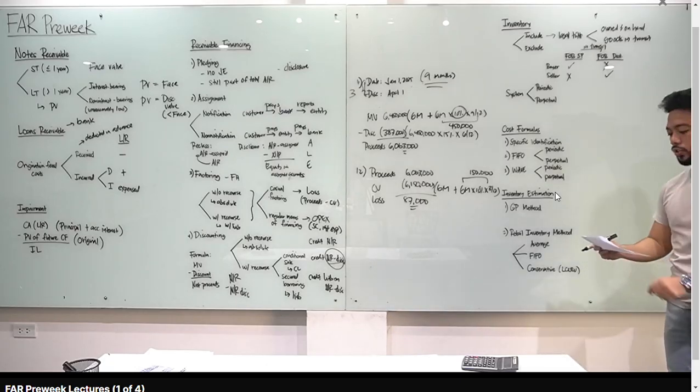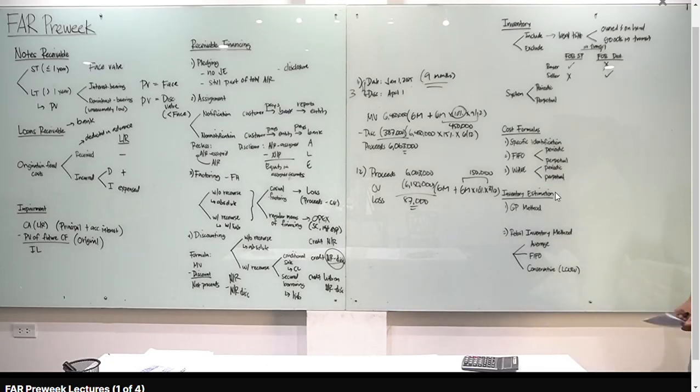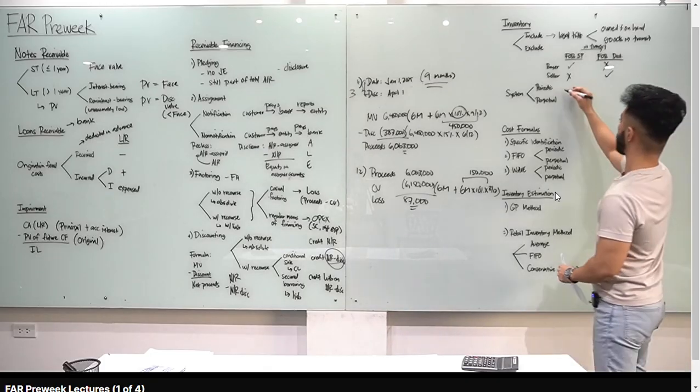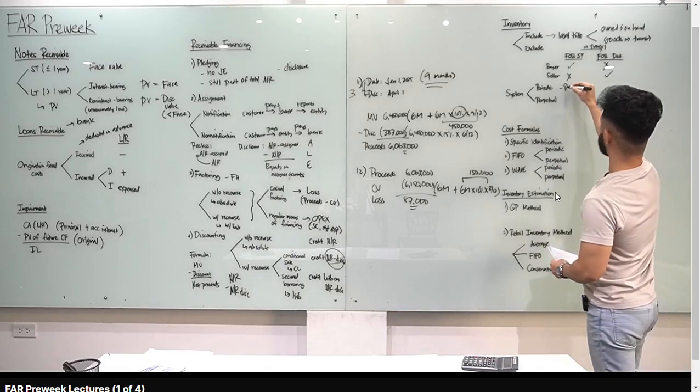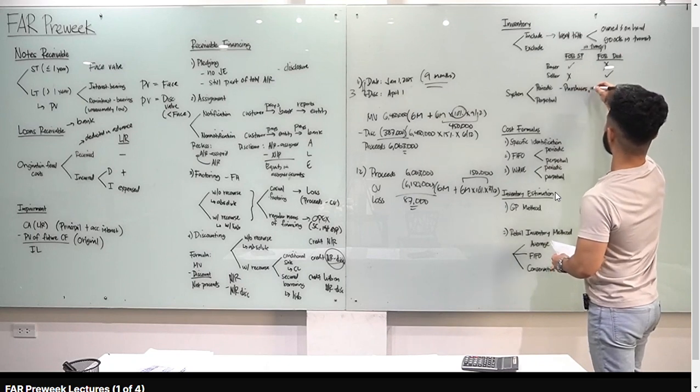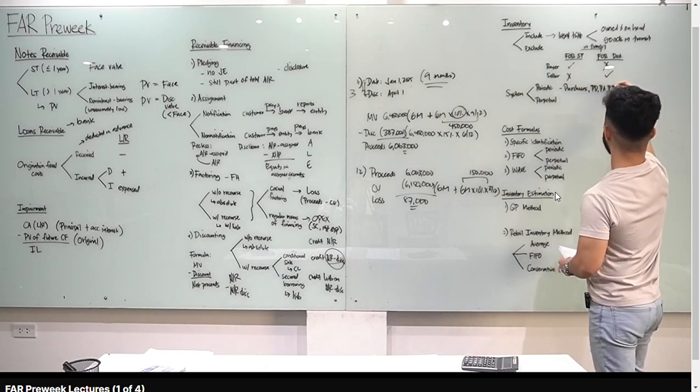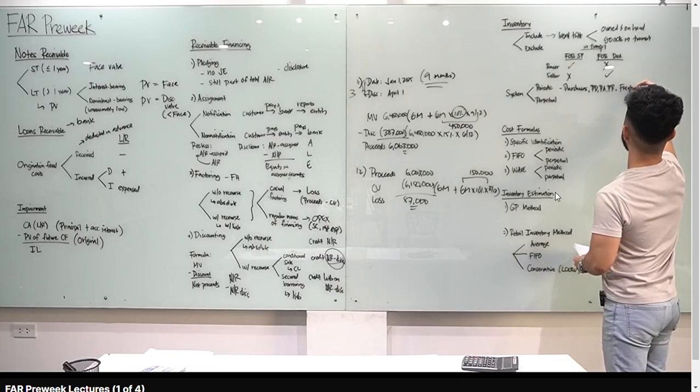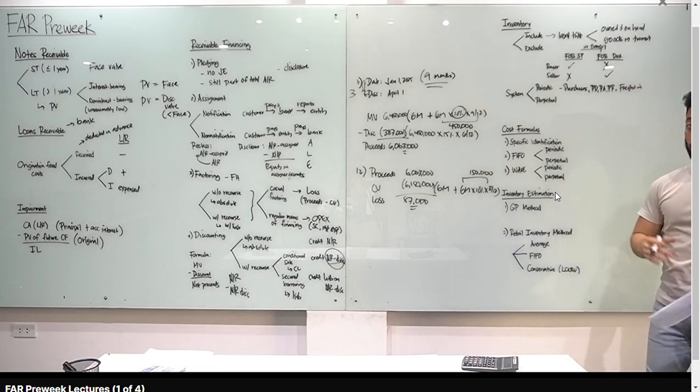Now, dalawa yung klase na system in inventory. We have the periodic system and perpetual system. Basically, sa recording purposes yan. Ano yung difference between the two? Kapag periodic, gagamit tayo ng accounts such as purchases, purchase discounts, purchase allowances, purchase returns, freight in, and so on and so forth. Yun yung mga ginagamit natin na account titles.